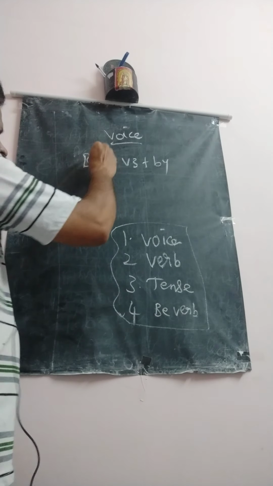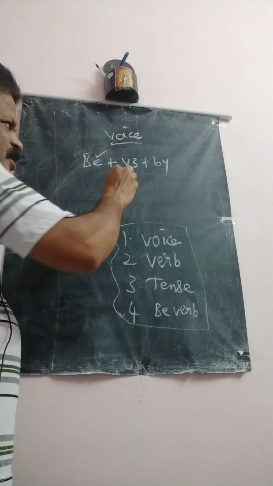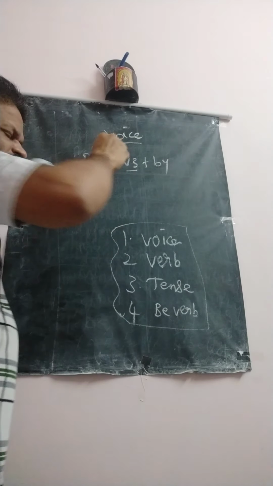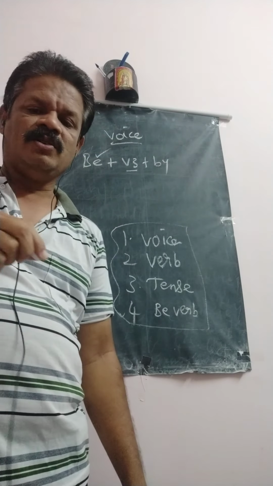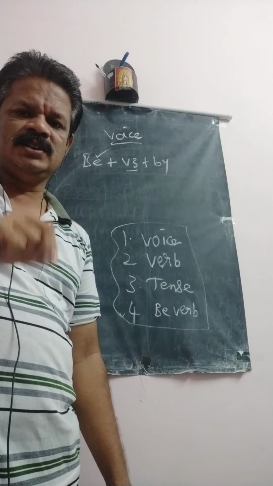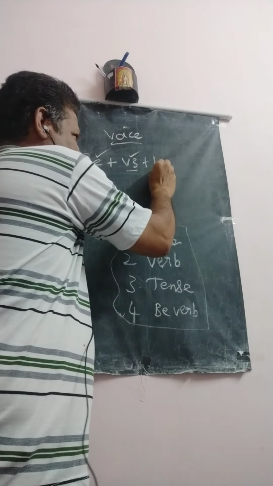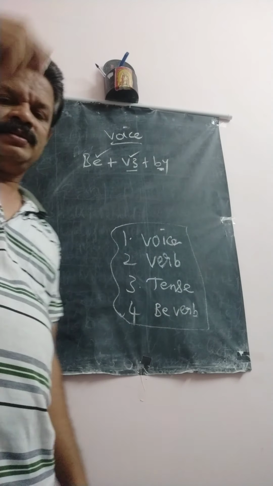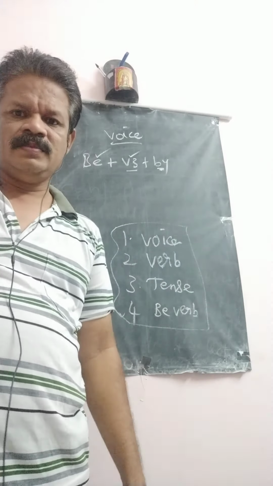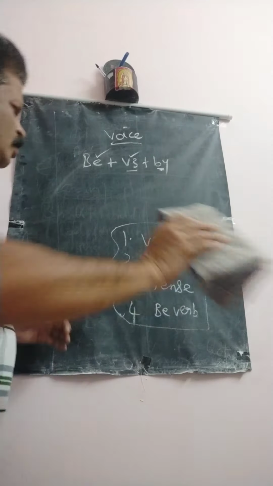First you select the be form verb. Then you select V3 of the given verb. Then after this V3 you must use by. That's all. For example,